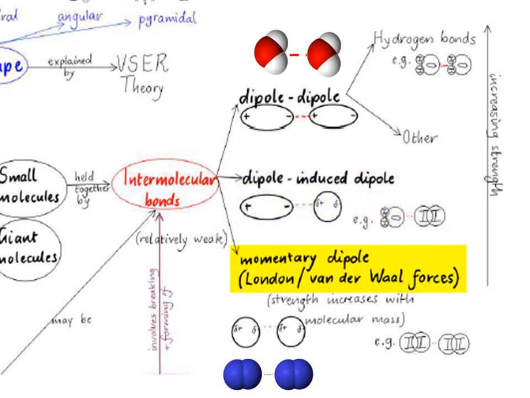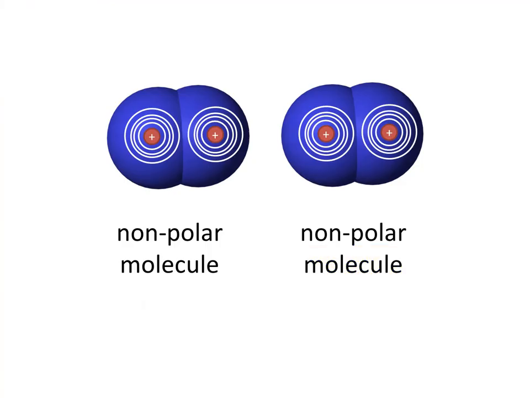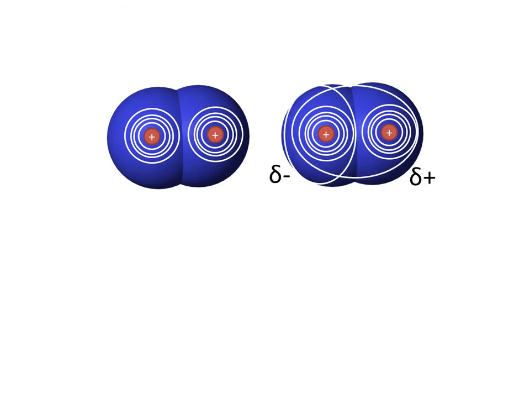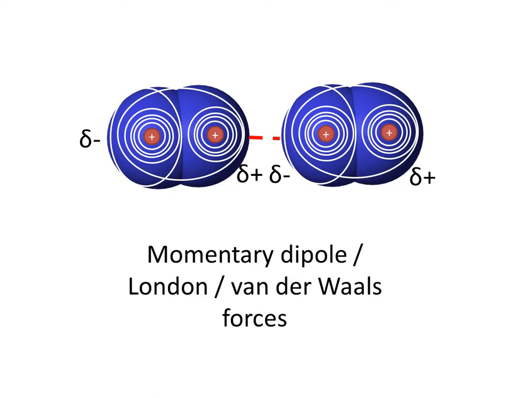Momentary dipole forces are also called London or van der Waals forces. They exist between nonpolar molecules. Due to random motion of the electrons, one of these nonpolar molecules might have a slight dipole at any one moment because more of its electrons happen to be on one side of the molecule than the other. This induces a dipole in an adjacent molecule. London forces are very weak.